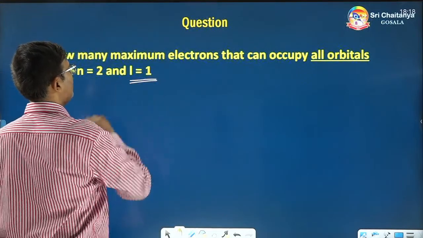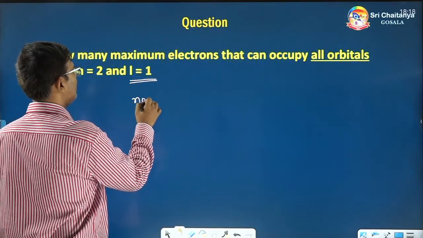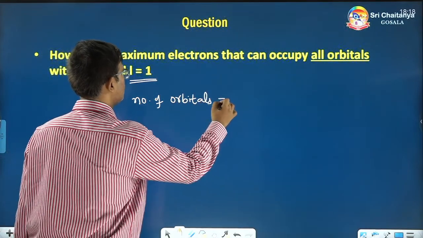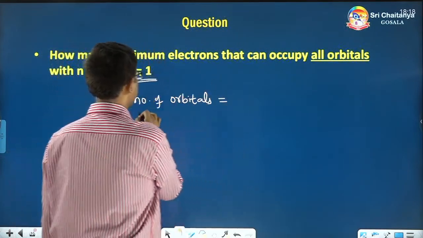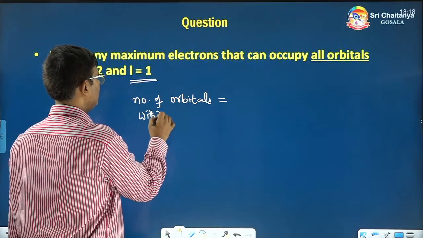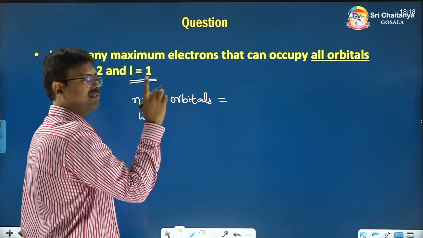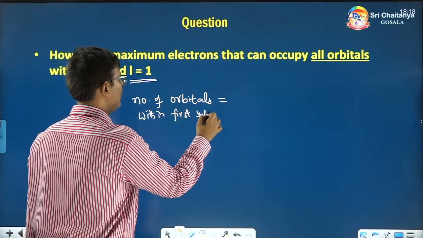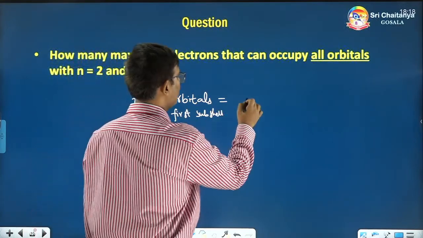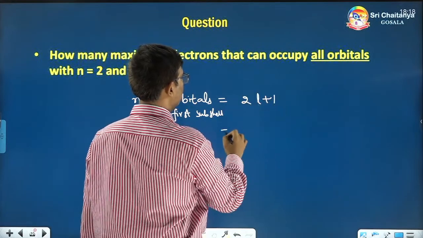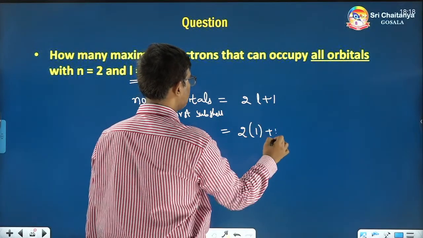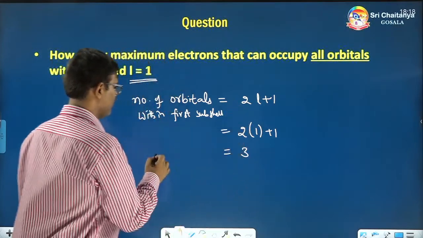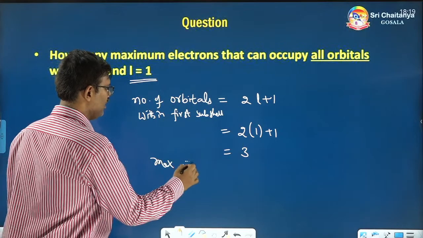So, with this subshell, how many orbitals will be present? Number of orbitals within L is equal to 1, the first subshell, will be 2L plus 1 by the formula. So, 2 into 1 plus 1, that means total 3.